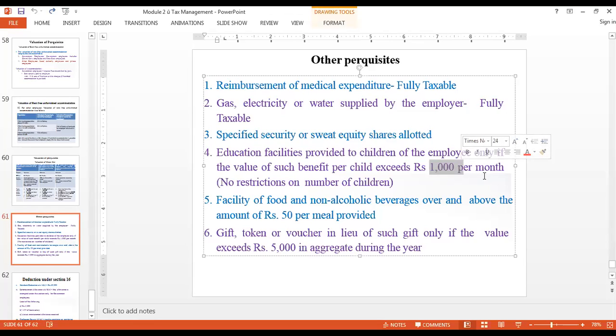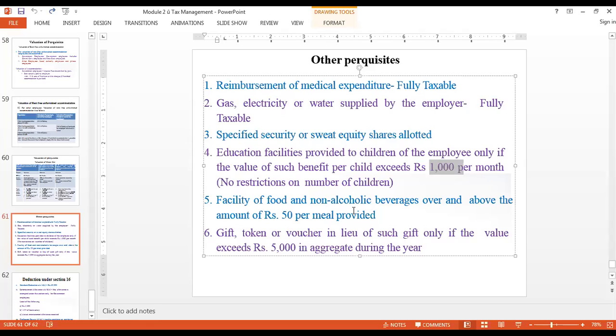Say for example, my employer gives me an extra 1500 rupees per month to take care of my child as far as education is concerned. In such case, only to the tune of 1000 rupees it is exempted from tax. The balance amount is going to be taxable. Clear? Next is facility of food and non-alcoholic beverages over and above the amount of 50 rupees per meal provided.